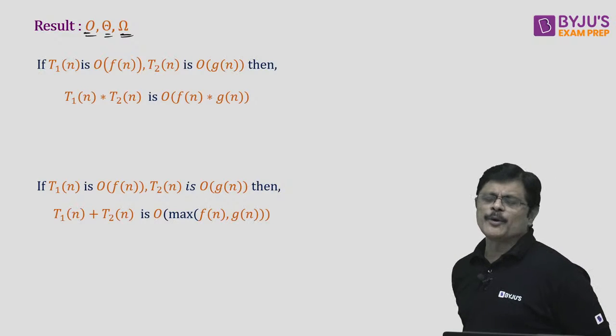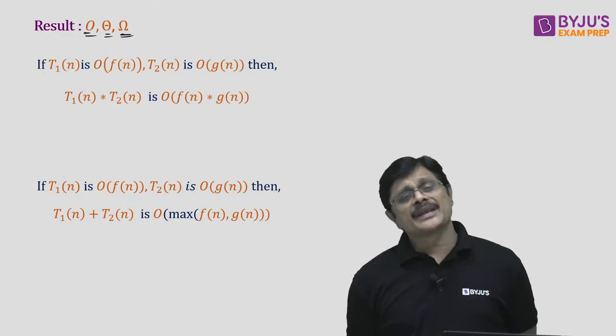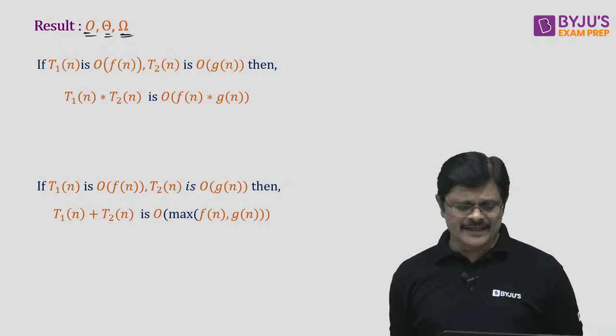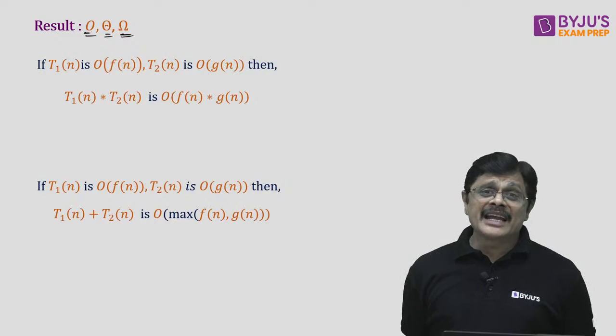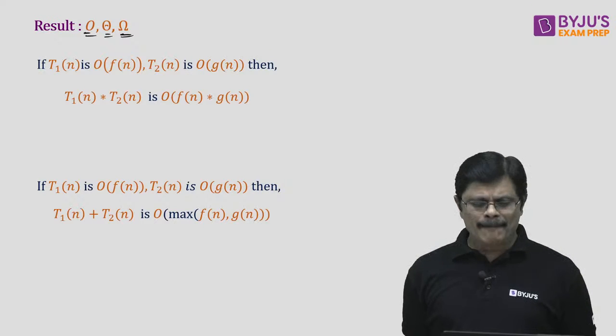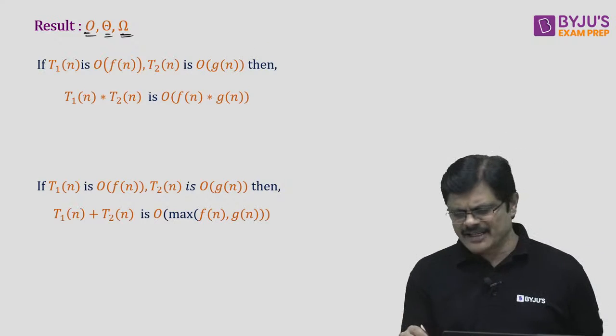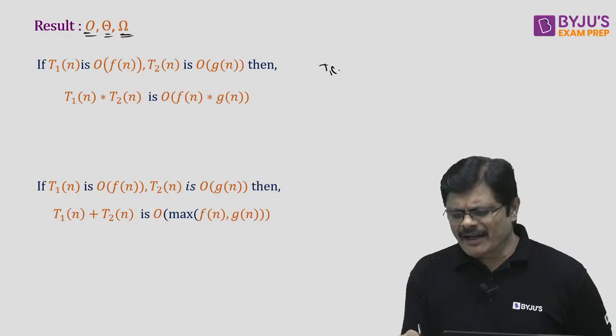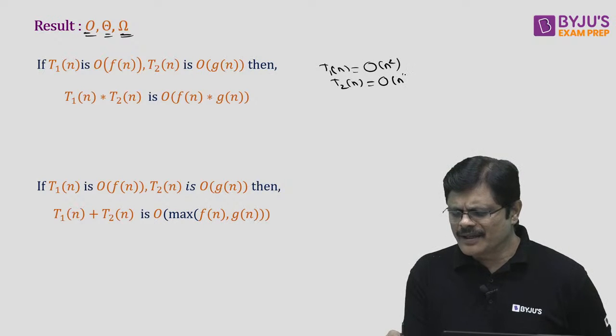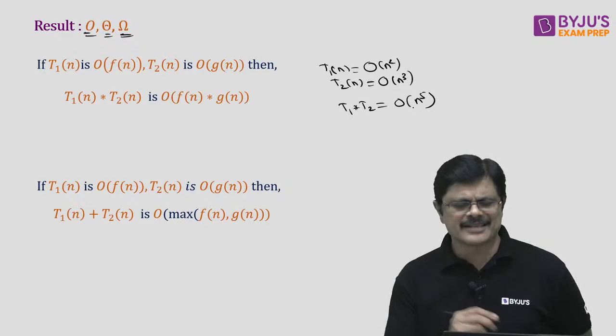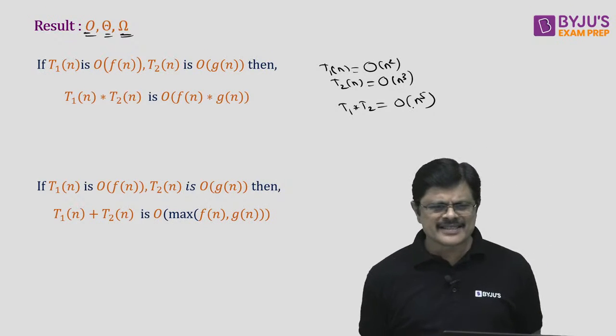Suppose T1 is big O of f(n) and T2 is big O of g(n), then T1 into T2 will be big O of f(n) into g(n), my dear friends. For example, T1(n) is big O of n square, T2(n) is big O of n cube, then T1 into T2 will be big O of the product, that is n power 5. That is what this particular result says.